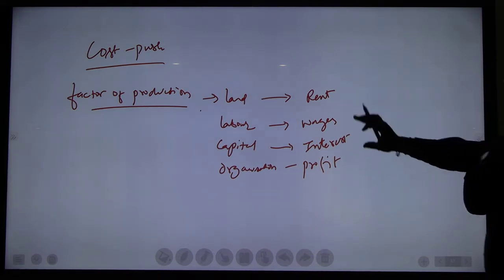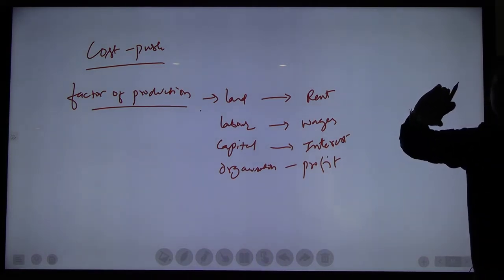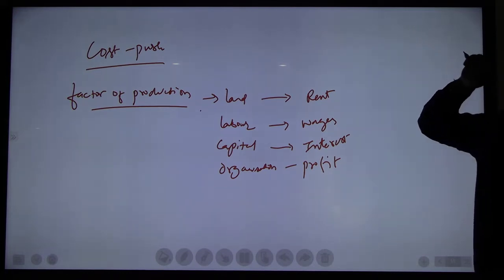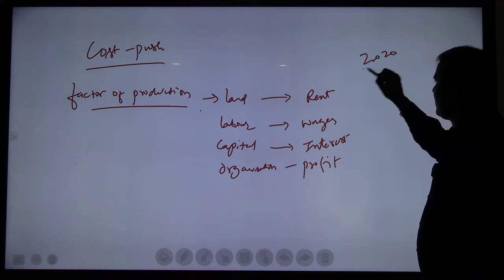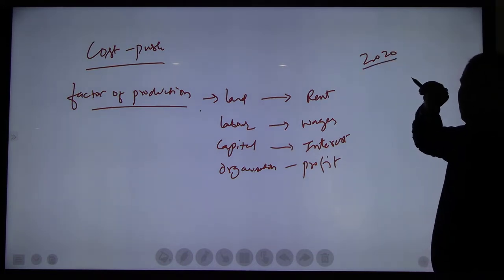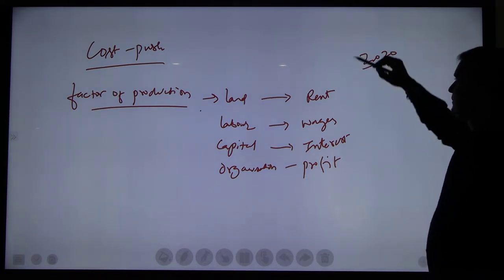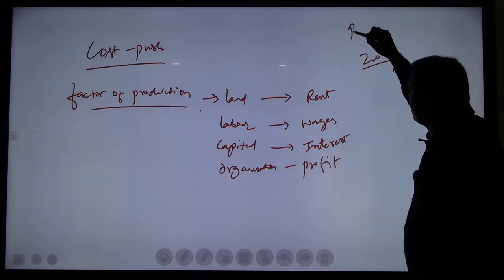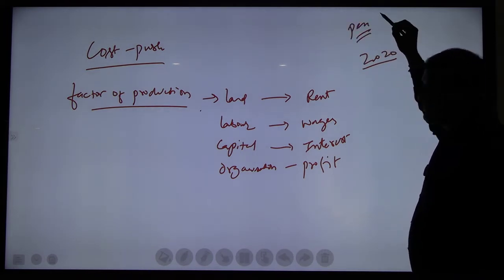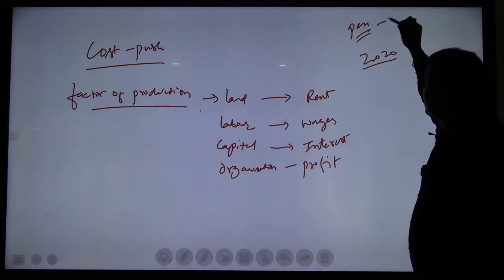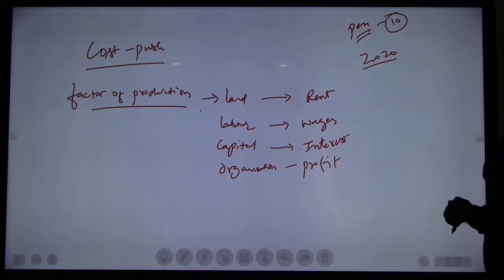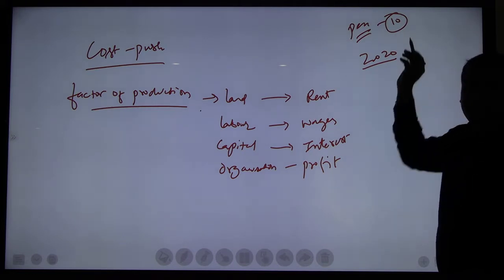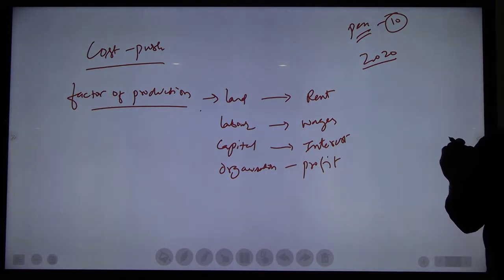So here, just listen. With an example we will study. Take an example. In the year 2020, the price of a pen is, say, 10 rupees. How? For making one pen, what are the expenditures?